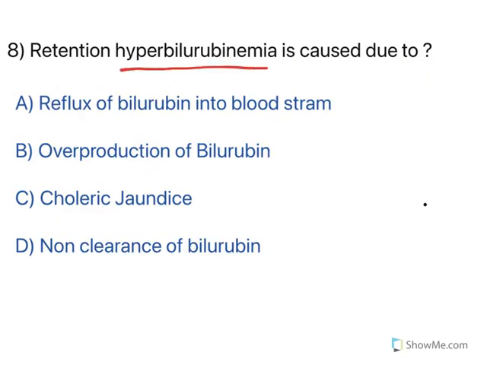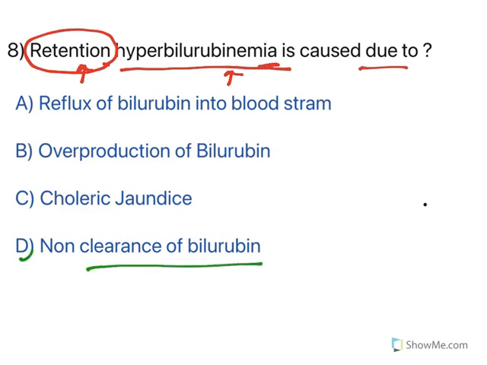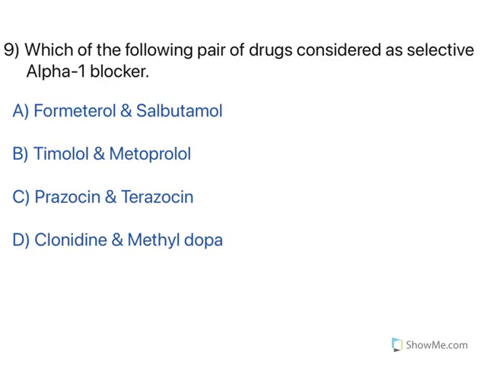Now, retention hyperbilirubinemia is caused by... retention means it is retaining inside the liver. Red blood cells undergo breakdown and it results in bilirubin. That bilirubin is excreted from the liver through the intestine and goes out of the body. Now, retention, remaining inside the liver, results in hyperbilirubinemia because of non-clearance of bilirubin. So bilirubin will not be cleared from the liver and it accumulates, and that is what causes retention hyperbilirubinemia. Moving to the next one.